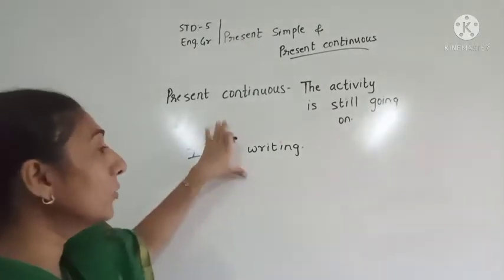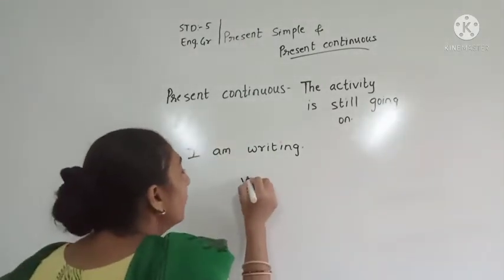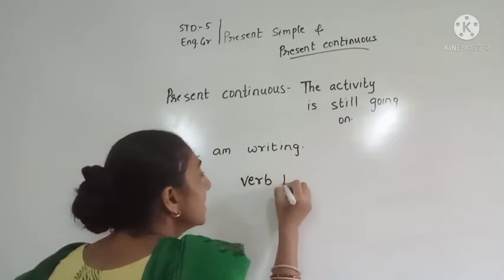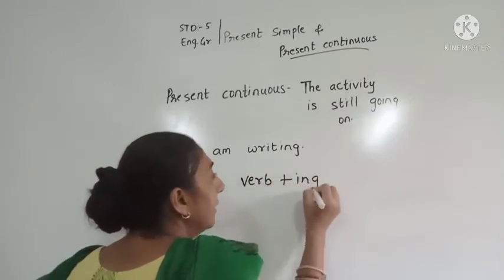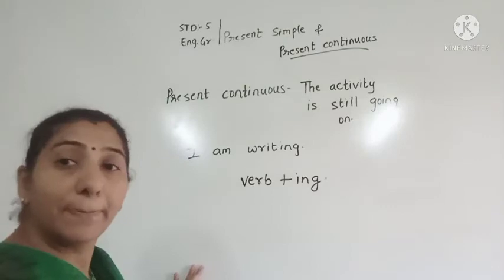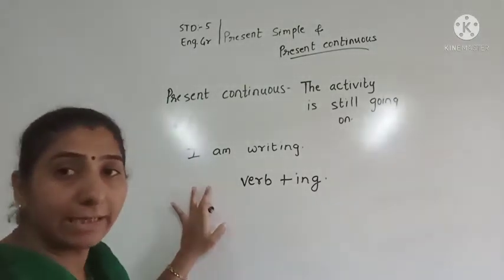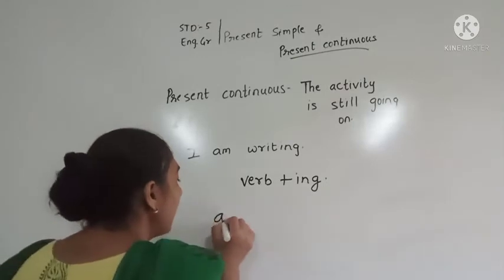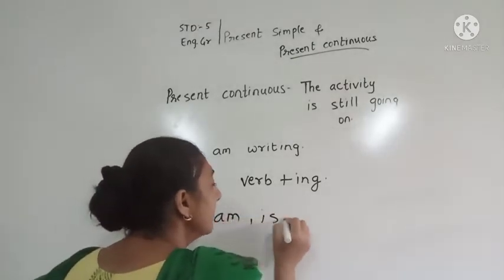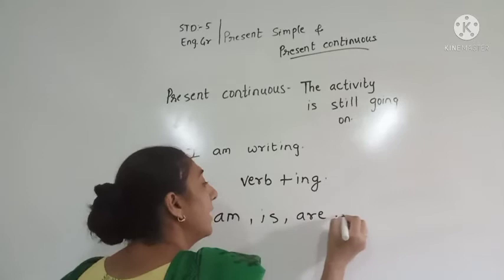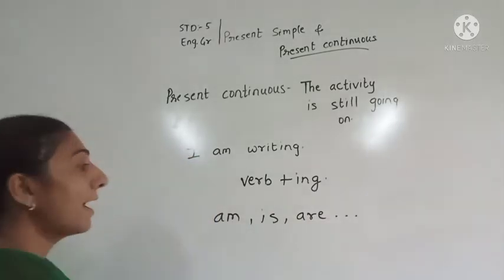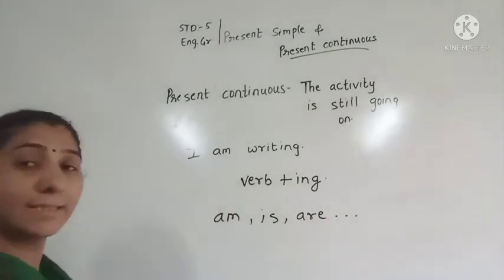In present continuous, we will add verb plus ing. What will we add? Verb plus ing. And before that we will add linking verbs such as am, is, are, etc. I am, is, are.